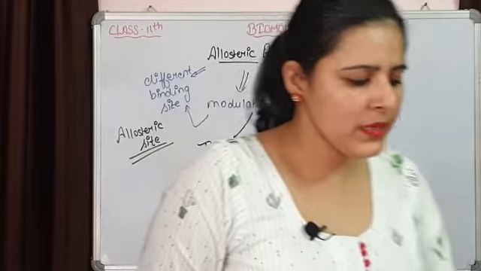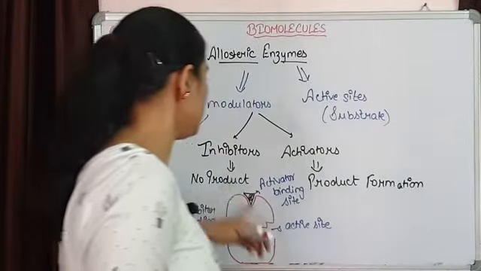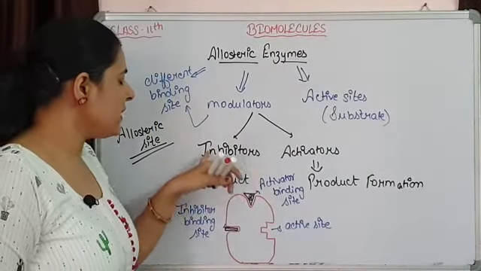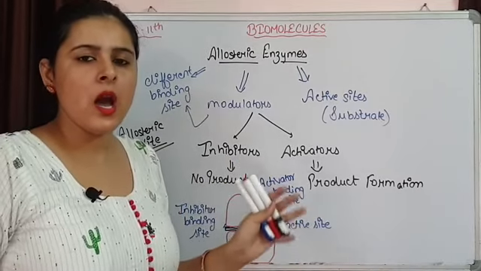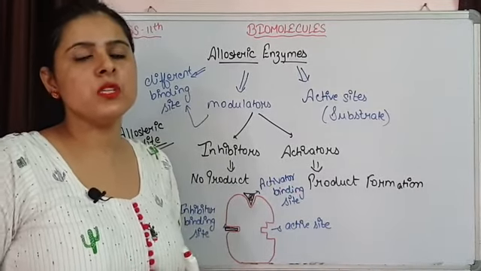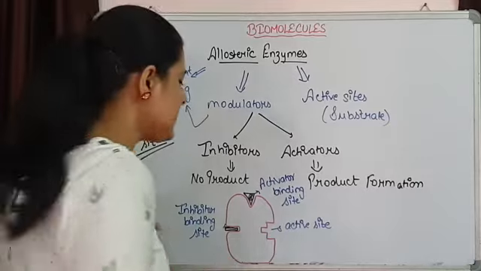Now the next topic is inhibition of enzyme action. That means we are specifically talking about the inhibitors, how these inhibitors are responsible for the inhibition of enzyme action.